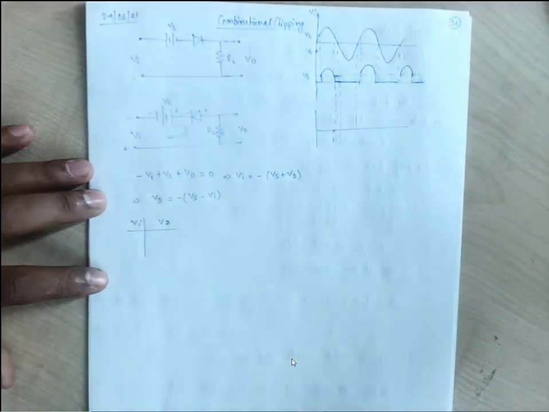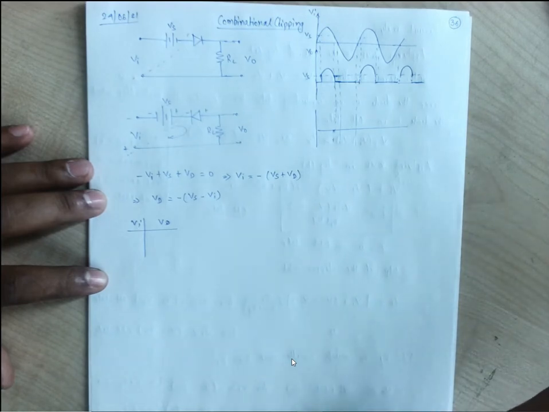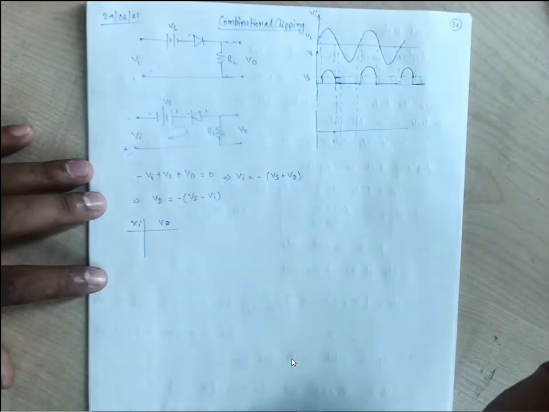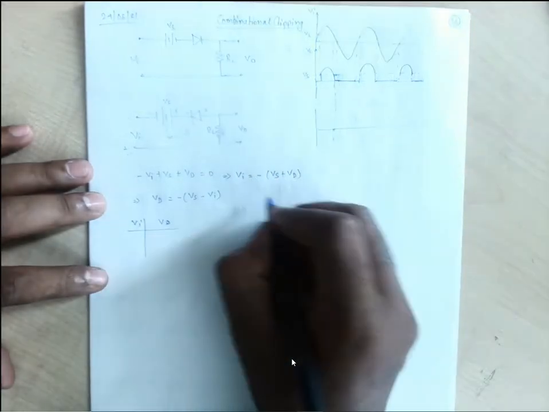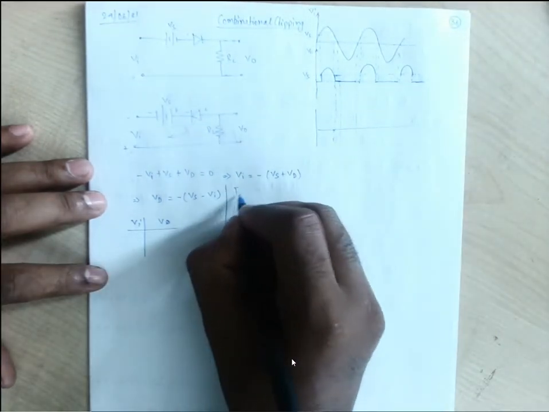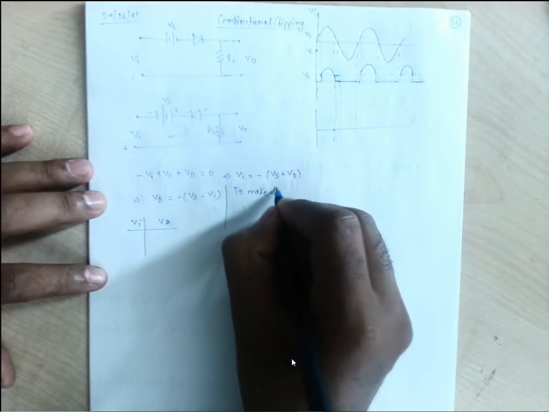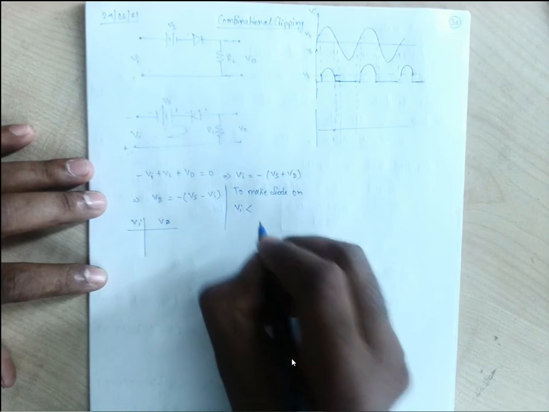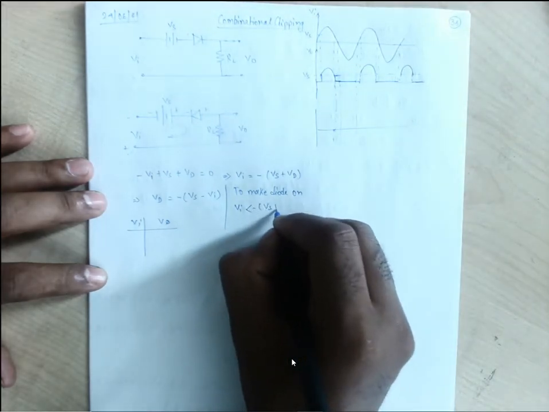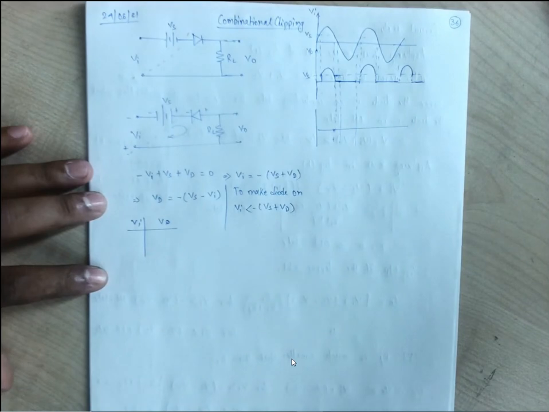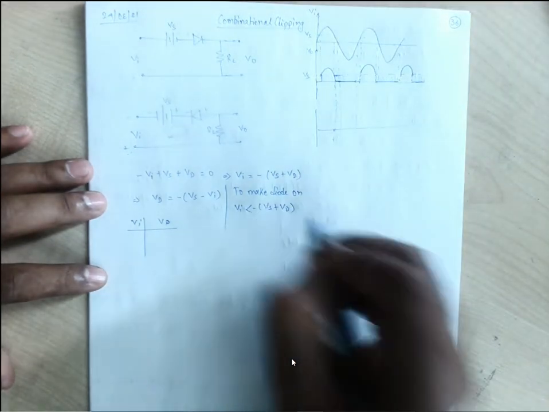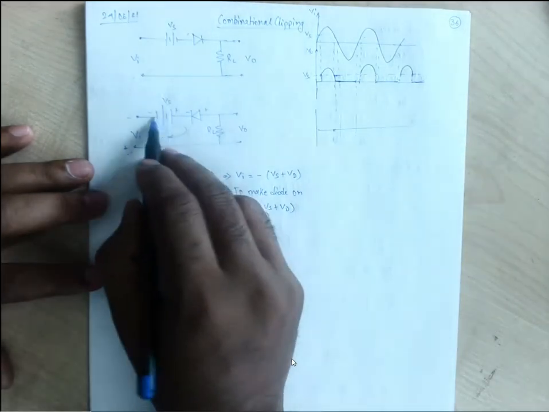So this Vi should be less than this value. If we go beyond that, it makes our diode off, because the positive will be applied. So to make the diode on, this Vi should be less than minus of Vs plus Vd. Okay, so we need to ensure that our Vi is less than this value, Vs plus Vd.